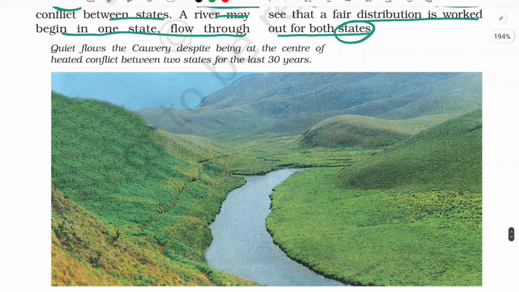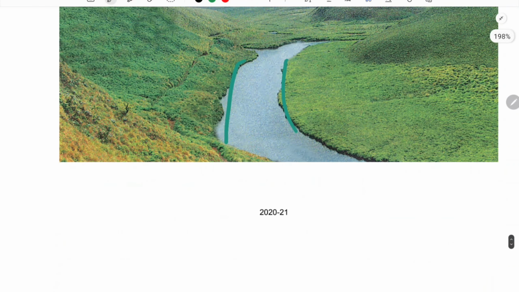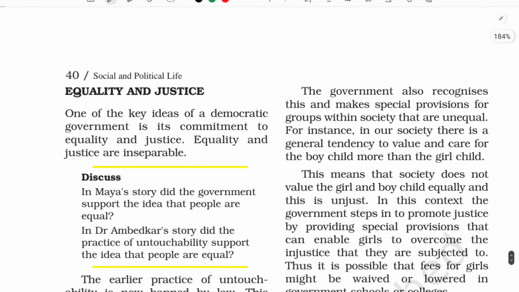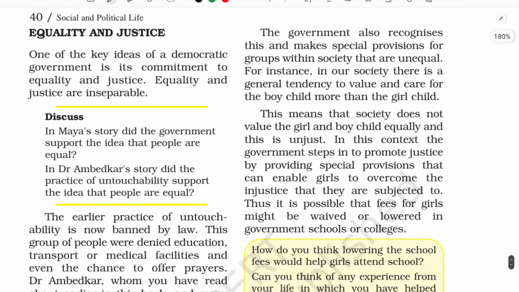See, here you can see the quiet flow of the Kaveri, despite being at the center of the hatred and conflict between two states for the last 30 years. See how beautiful this river is, isn't it? Okay, so next, our last topic for this chapter today is equality and justice.